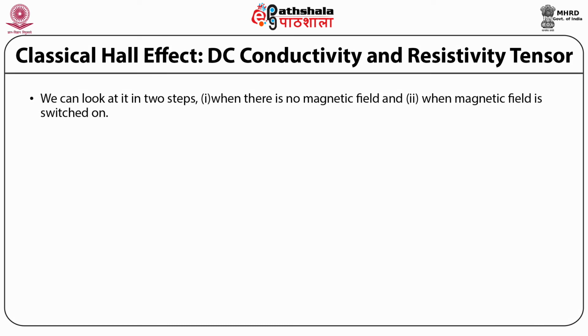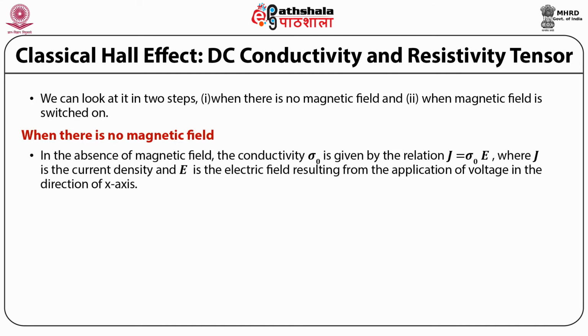One, when there is no magnetic field, and number two, when the magnetic field is switched on. When there is no magnetic field, let us see what happens. Number one, in the absence of magnetic field, the conductivity sigma 0 is given by the relation J is equal to sigma 0 E, where J is the current density and E is the electric field resulting from the application of voltage in the direction of the x-axis.